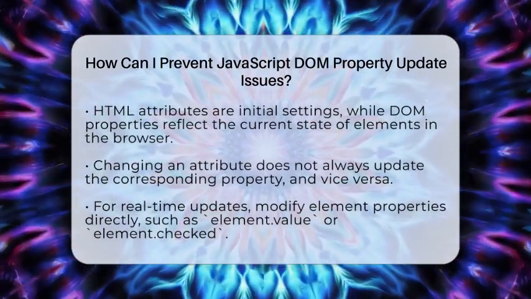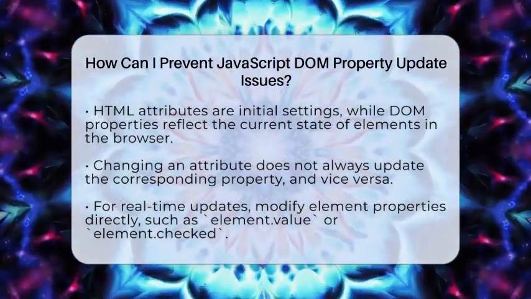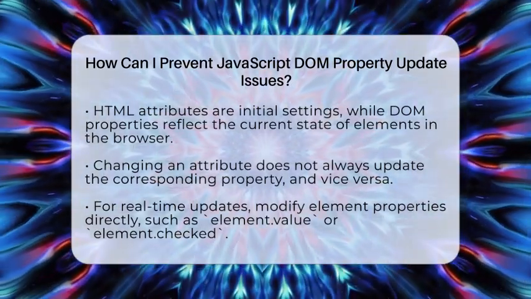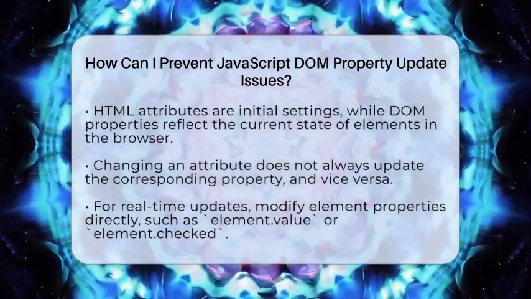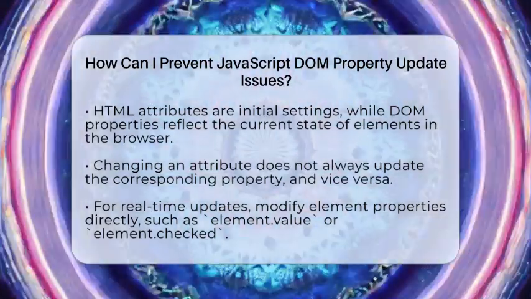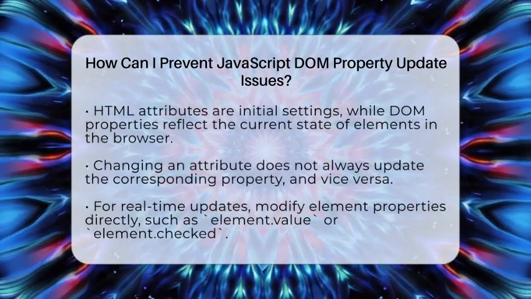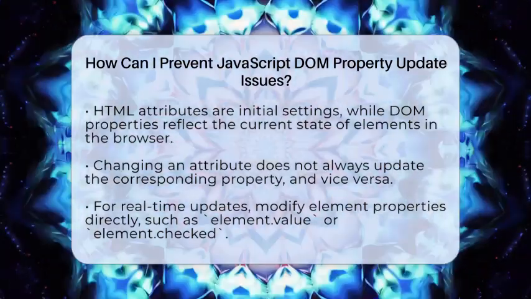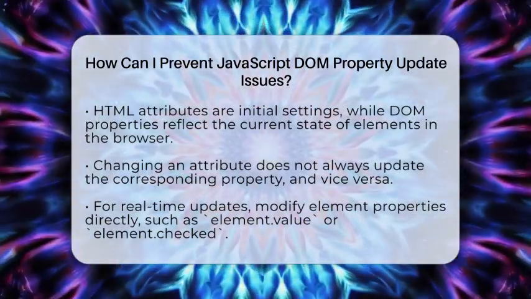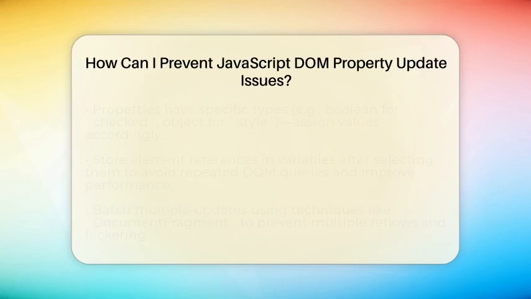First, understand that HTML attributes are like the initial settings you see in the code, but DOM properties are the current state of those elements in the browser. Changing an attribute does not always change the property, and vice versa. For example, if you set the value attribute of an input field, it sets the initial value. But if the user types something, the property updates, not the attribute. This mismatch can cause confusion.